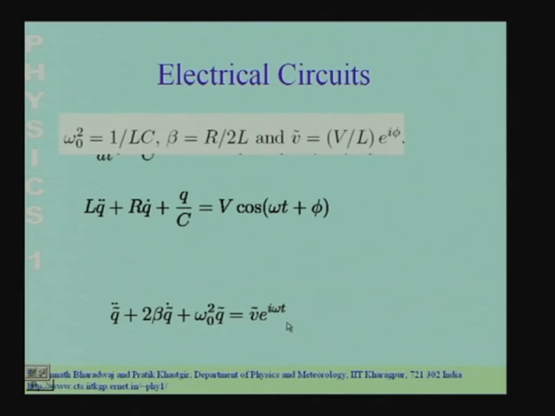The external force here is the voltage that is generated by the voltage generator, and here the resistance plays the role of the damping element, the inductance plays the role of the mass, and the capacitance plays the role of the spring. So, with this identification we can analyze the LCR circuit coupled to a signal generator in exactly the same way.